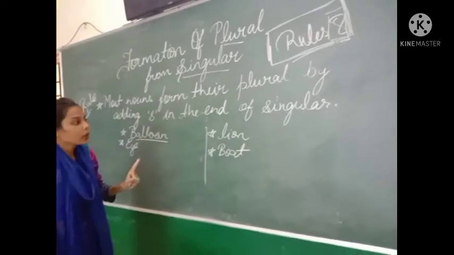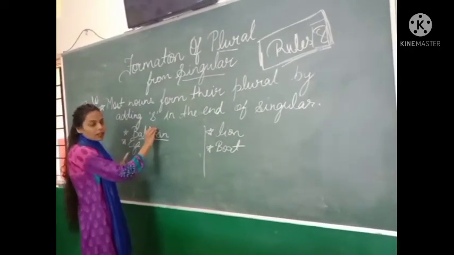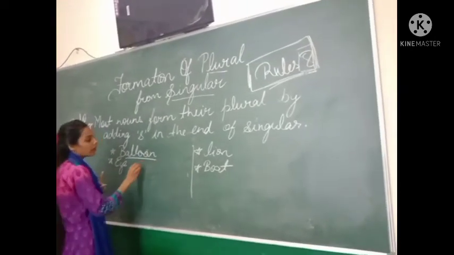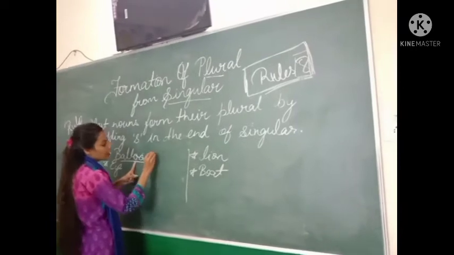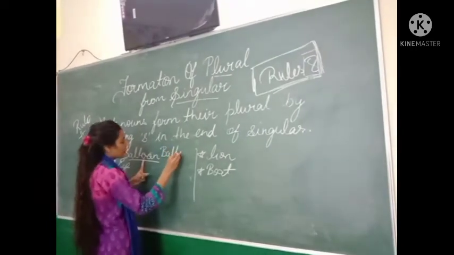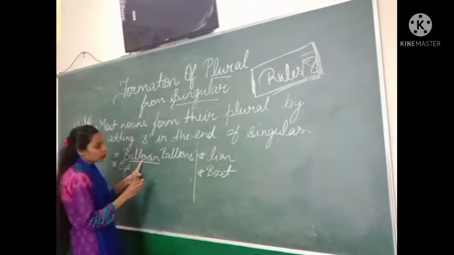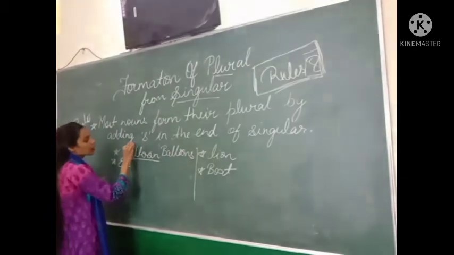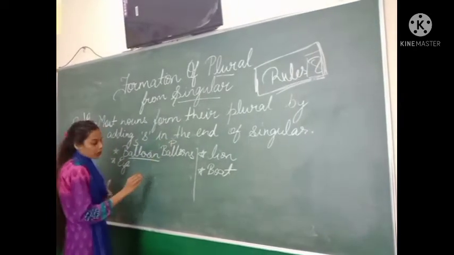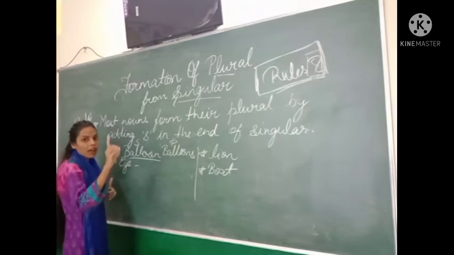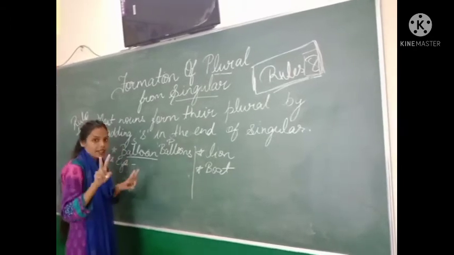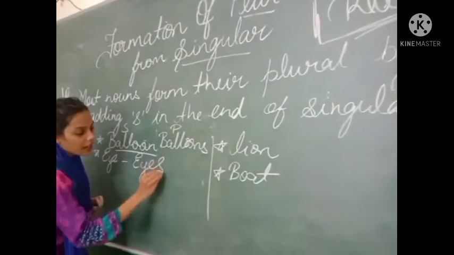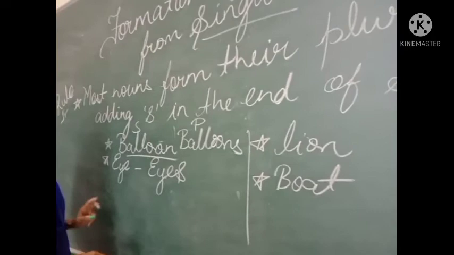I told you that singular noun means one. So how can we convert balloon to plural form? We will add s at the end. It will change to balloons. Balloon means one. Balloons means more than one. So this is the singular and this is the plural form. Same with eye. We don't have one eye, we have two eyes. So at the end we will just add s. So it will be eyes.